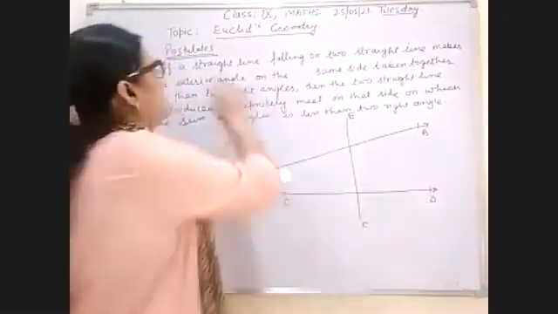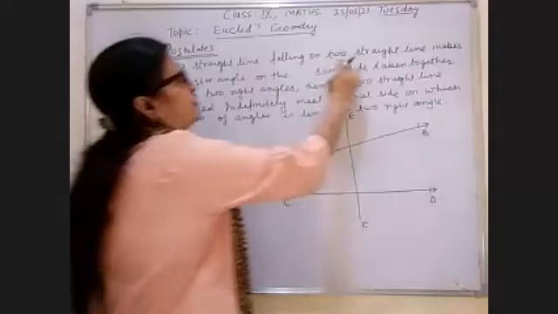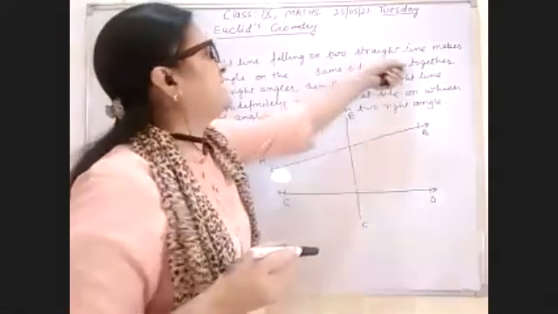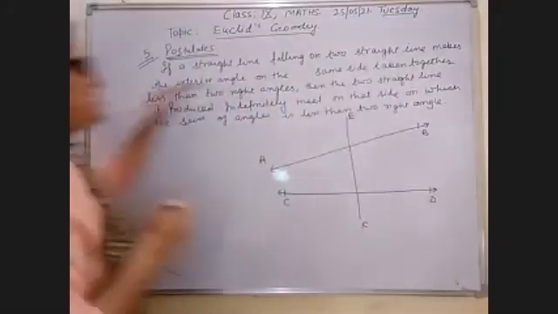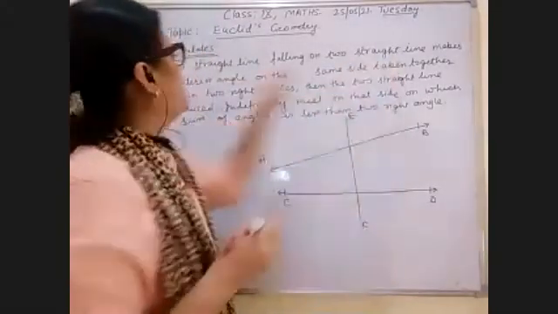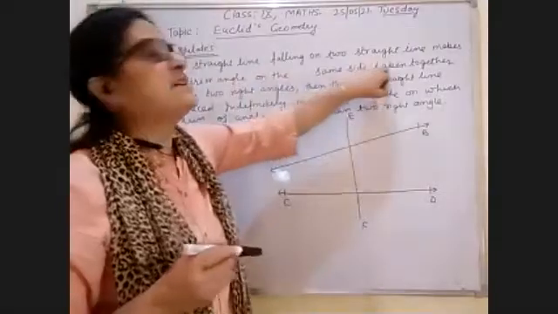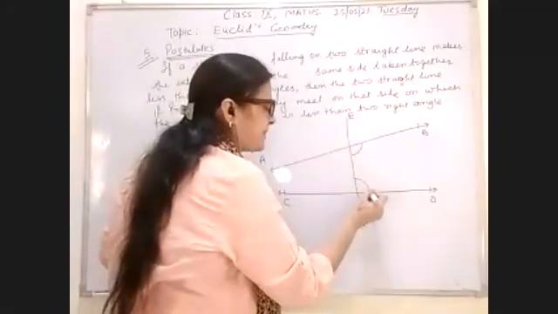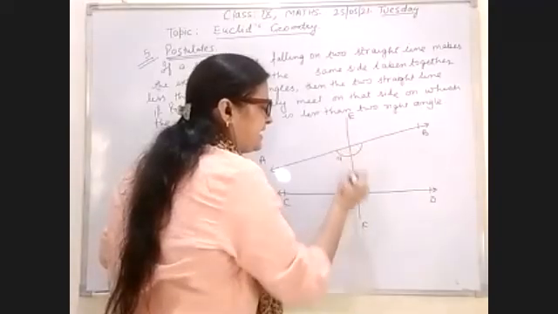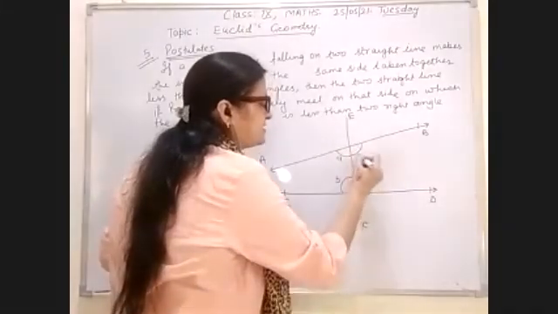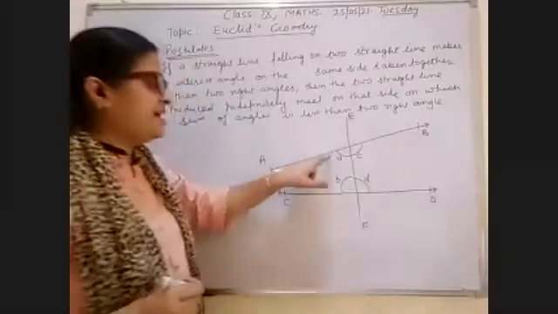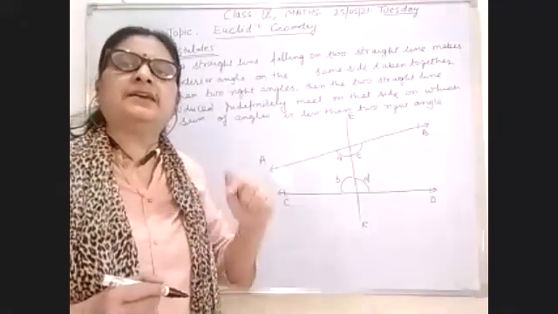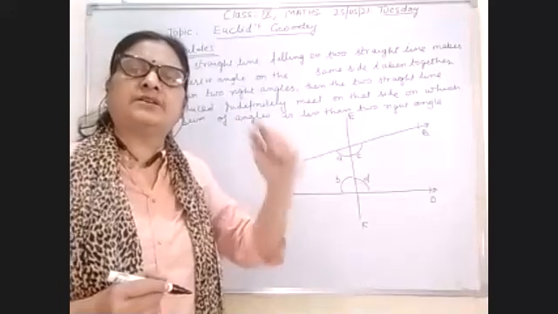Again, I am repeating, if a straight line falls on two straight lines, then it makes the interior angles on the same side. These are the interior angles on the same side: angle A and angle B, angle C and angle D. A, B and C, D are called the interior angles on the same side of the transversal.